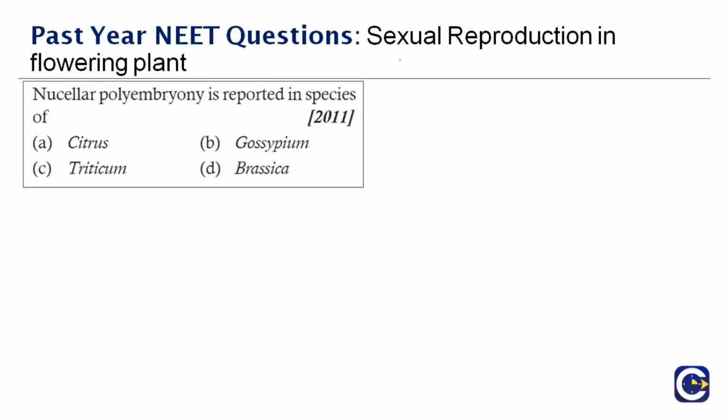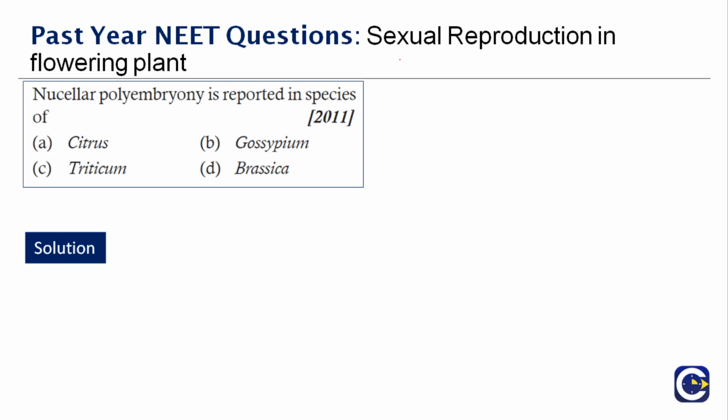Nuclear polyembryony is reported in species of dash. So I think all of you would be familiar with this. When we talk about polyembryony, it's a condition in which two or more embryos develop from a single cell that is fertilized. This is a very common phenomenon in many plants and animal species. When it comes to the botany side, talking about plants, nuclear embryony is a form of seed production that occurs in certain plant species, including many citrus varieties.